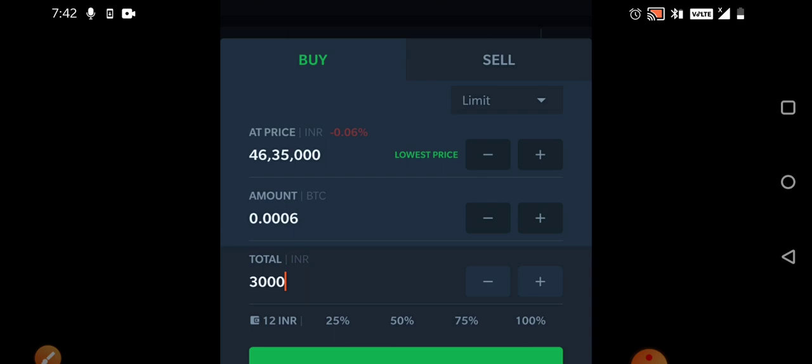So whoever is learning for educational purposes, learn it for education only. Don't try to trade rigorously and put in heavy quantities. Okay, so this is what I can say. So you can buy in this way in small portions.